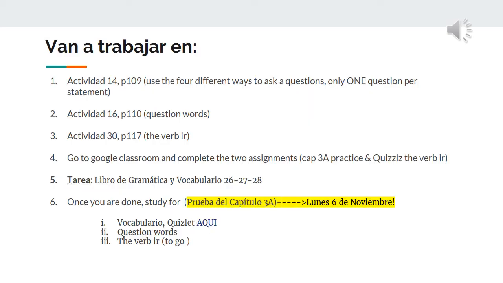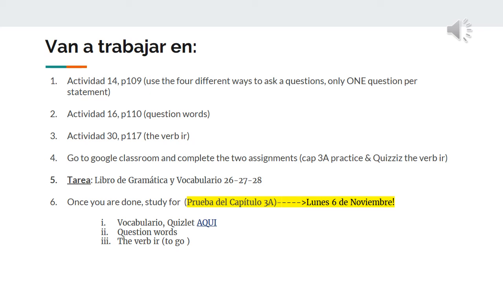Okay, chicos, that's it. So this is where you guys are going to work next. On a piece of paper, saquen una hoja de papel y un lápiz, and you guys are going to do first these three activities. Actividad 14 está en la página 109. This is for you to practice how to ask questions. And you're going to try to use all different forms of asking questions. Don't do the easy one only, okay? Try to use all four.